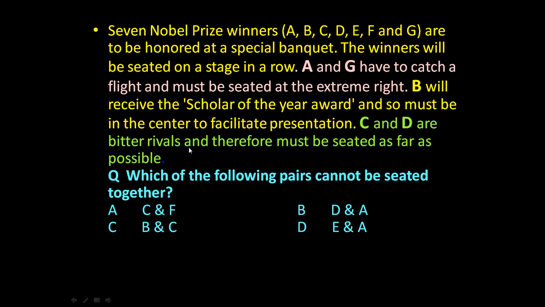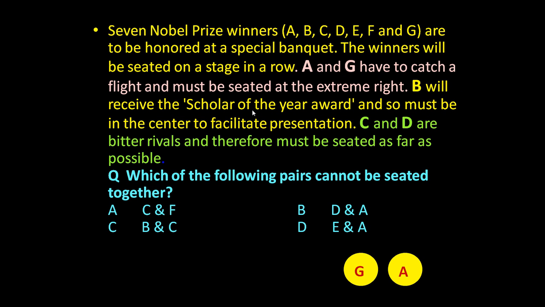So to answer this question, let us go statement wise. There are 7 Nobel Prize winners and the first given condition is A and G have to catch a flight and must be seated at the extreme right. So at the extreme right, A and G will occupy the positions. It is not given whether A is on the extreme right or G is on the extreme right, so they can interchange their position, but their position is fixed at the extreme right.